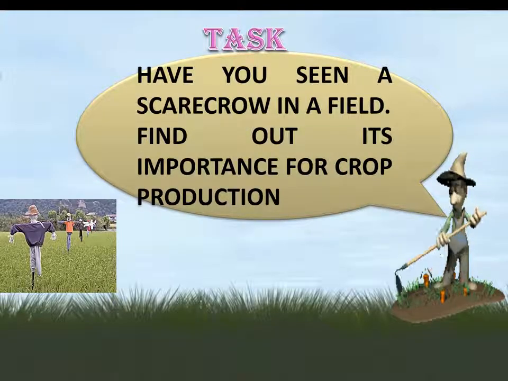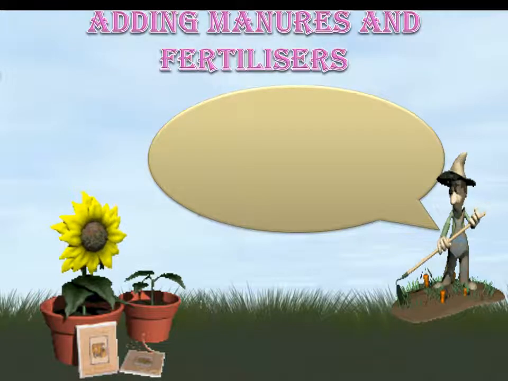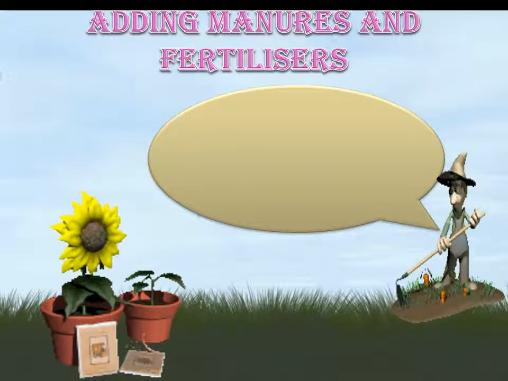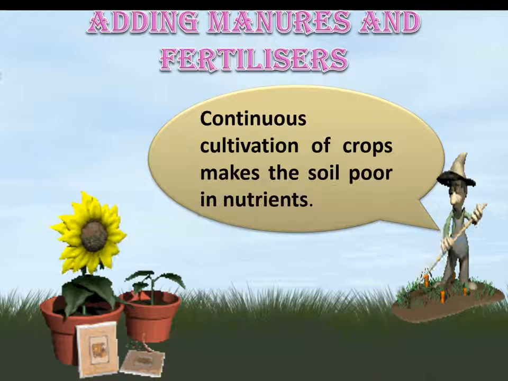Have you seen a scarecrow in a field? Find out its importance for crop production. We know that plants need certain essentials to grow and nurture. Water and sunlight are the obvious ones. However, plants also need certain nutrients which they absorb from the soil.